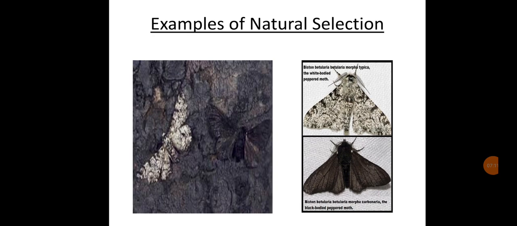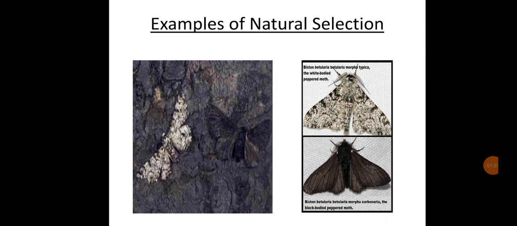Here, in industrial melanism, the color of the moth gets changed due to the pollution affecting that area, and they show color changes. This natural selection encourages those genes or traits that assure the highest degree of adaptive efficiency between population and environment, and the ideal example is industrial melanism.